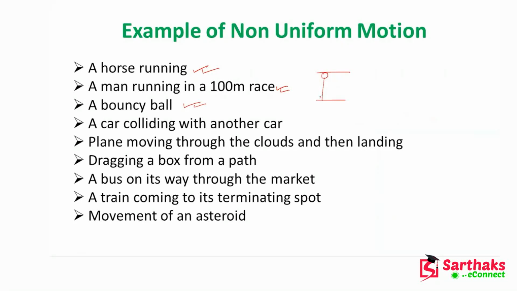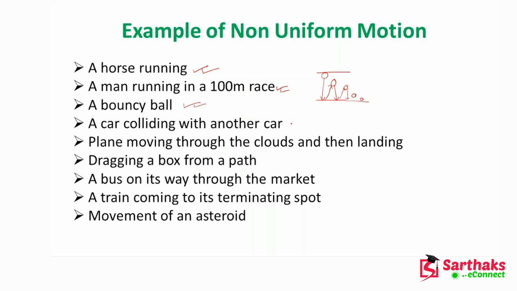First time it will touch the ground, then it will bounce back, it will be here, then again it will bounce here, again it will move here, right? After bouncing here, again it may be here. Finally it will be at the ground. So this is the bouncing ball. That means it is not moving at the same height, so it is non-uniform motion.